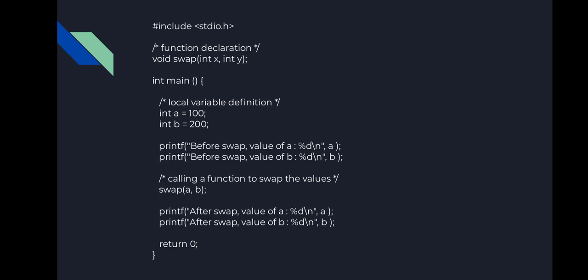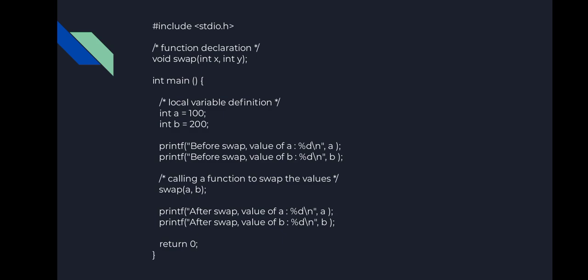So include stdio.h and the function declaration void swap(int x, int y), and then the program starts. Here swap is the function declared before the main function, that is called a global function. This is a global declaration, which means the swap can be used for many programs. Okay, so now the main program starts, int main.